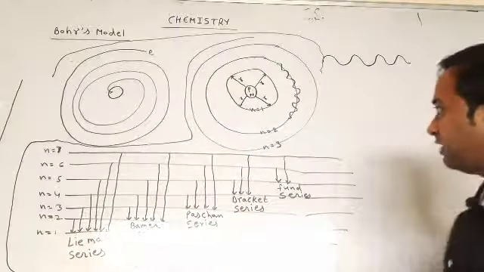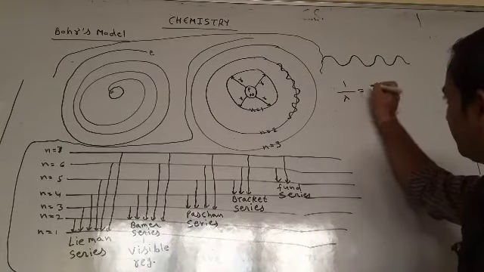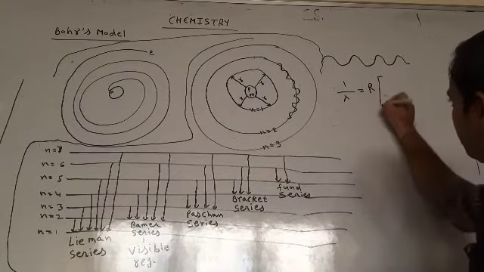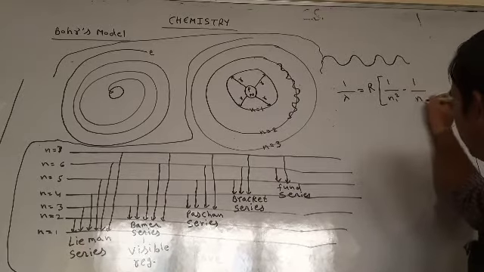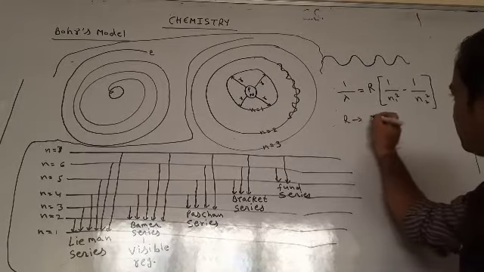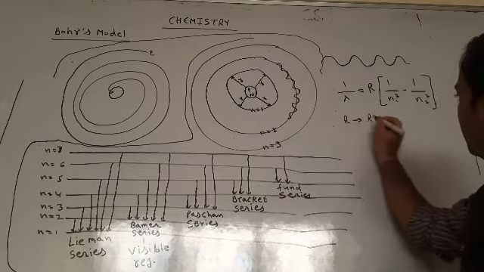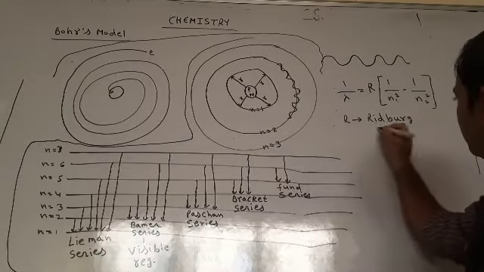Students, how can we calculate the wavelength? We have the formula 1 upon lambda equals R times 1 upon n1 square minus 1 upon n2 square, where R is the Rydberg constant.